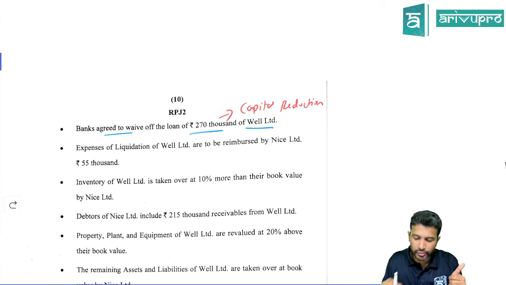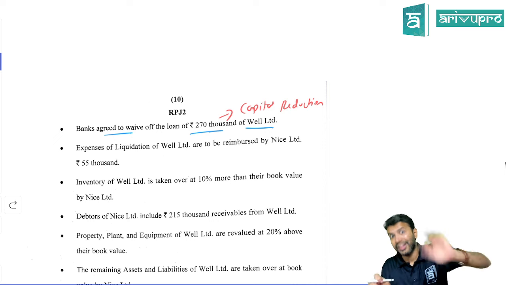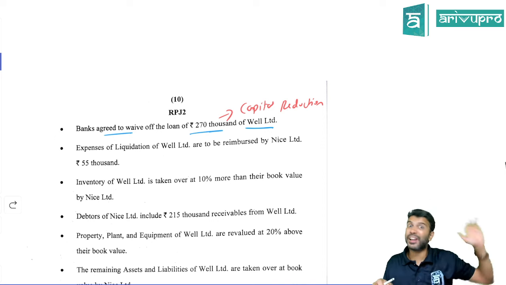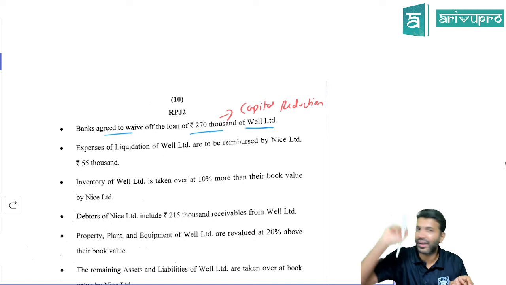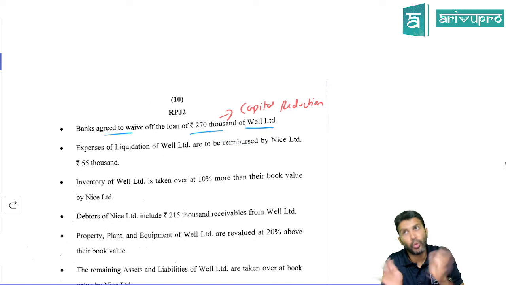If any loan is waived off, that means the balance will go off to capital reduction. Using that capital reduction, P&L debit balance we need to write off. After that also, if balance is there, transfer to capital reserve. That particular adjustment, I feel students would have overlooked. I don't know if you have got it. If you have done it, that is great.